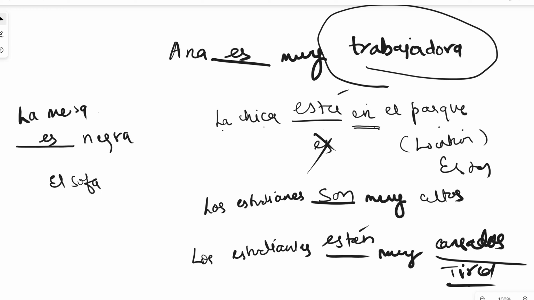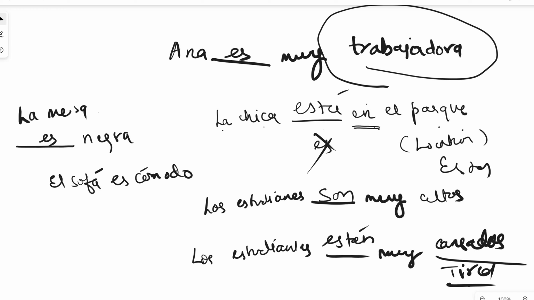Now let's take this example. If I say the sofa is comfortable, and I'm talking about the inherent trait of the sofa, it's the nature of the sofa, so el sofá es cómodo. But if I say I am comfortable, I am feeling comfortable, you'll be using estar because you're describing your state.